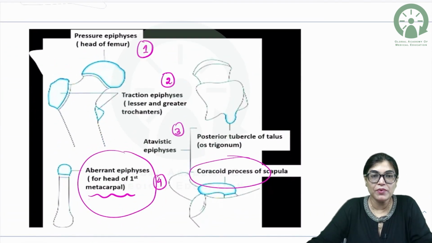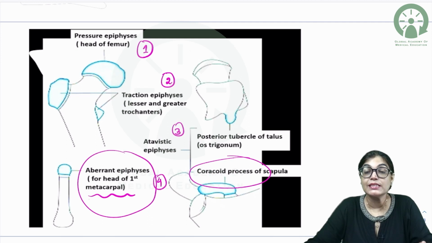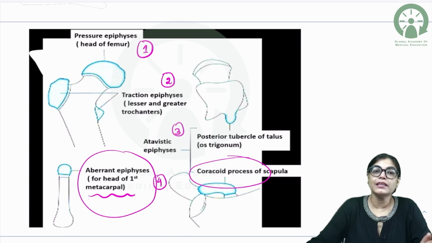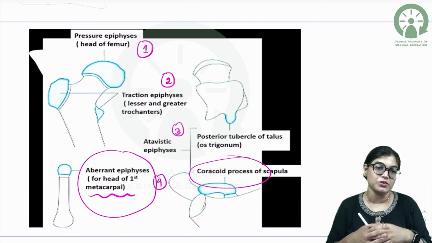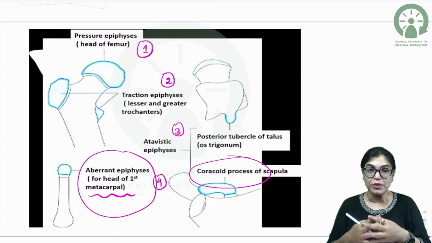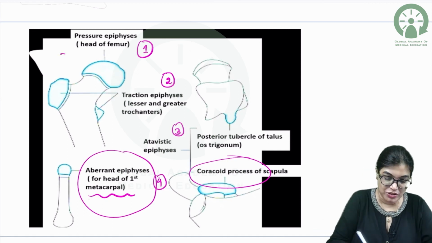Now, pressure epiphysis. When I am talking about pressure epiphysis, these are the epiphysis present at the end of the bones which are involved in joint formation and weight transmission. So, head of humerus, head of femur, these all become examples of pressure epiphysis.